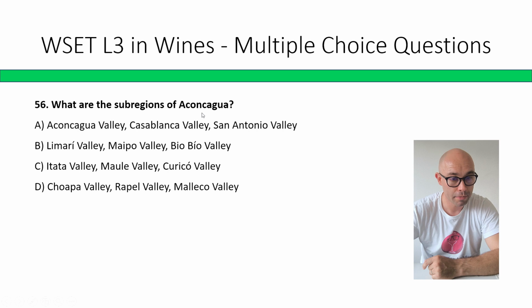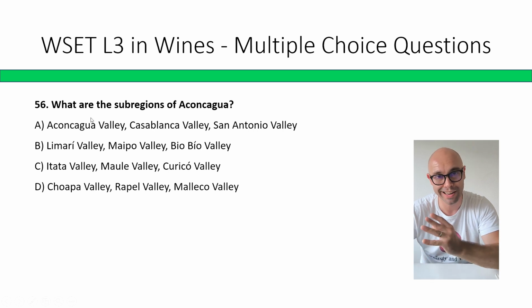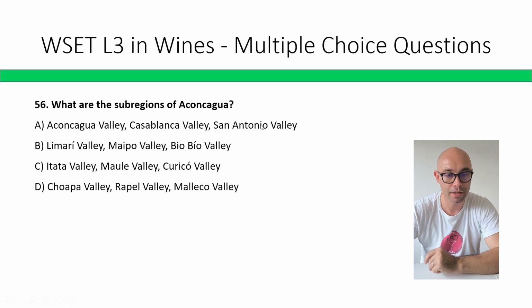What are the three subregions of Aconcagua? A: Aconcagua Valley, Casablanca Valley, San Antonio. B: Limarí, Maipo, Biobío. C: Itata, Maule, Curicó. D: Choapa, Rapel, Malleco. Correct answer is A, Aconcagua Valley, Casablanca Valley, and San Antonio. Aconcagua is more inland, whereas Casablanca and San Antonio are on the coast.